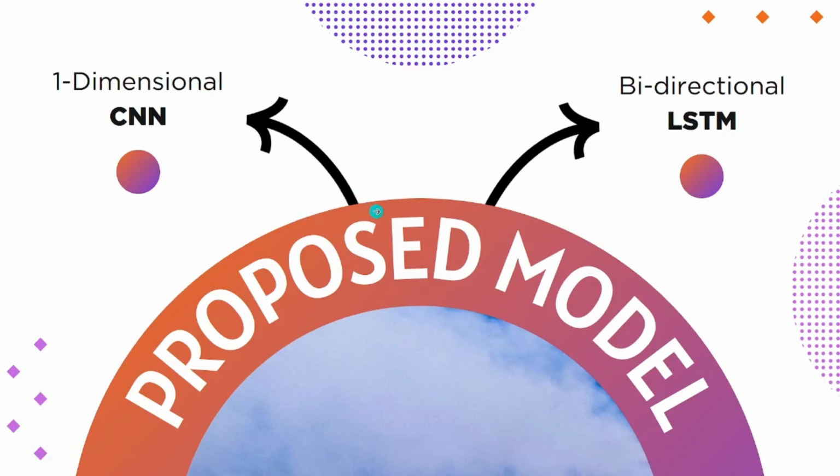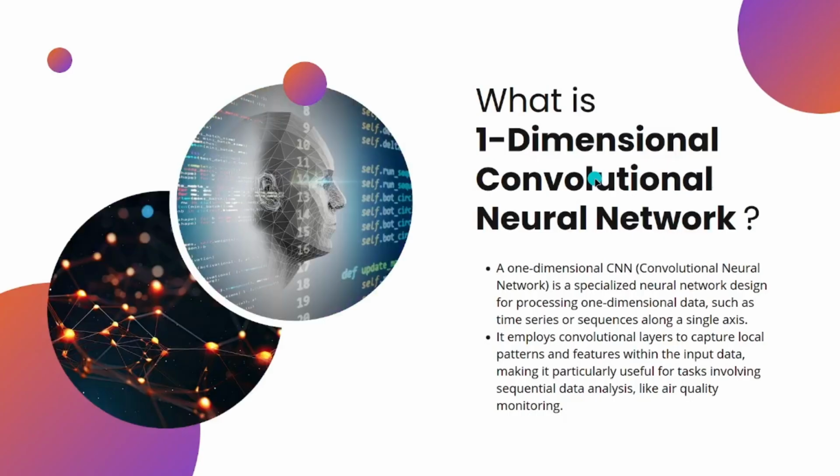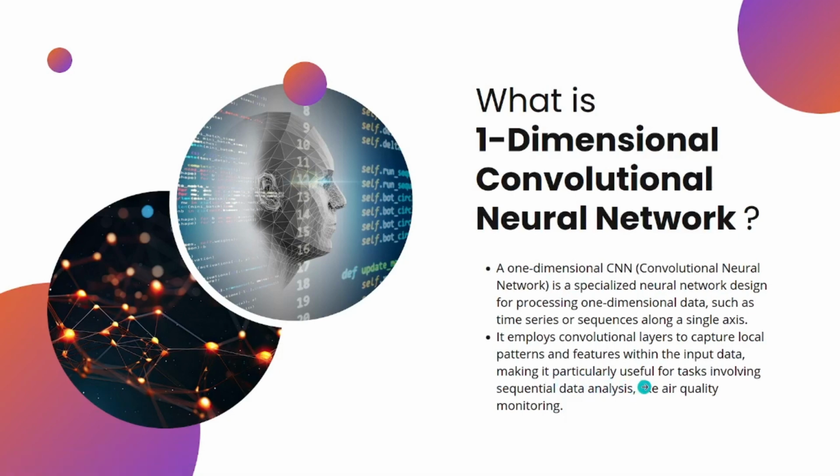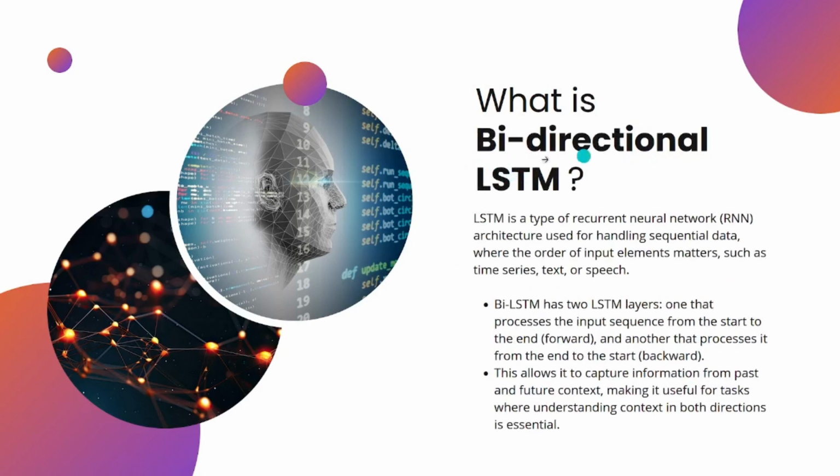Now let's delve into the heart of the research, the proposed model. Our model is composed of two key components, the one-dimensional convolutional neural network and the bidirectional long short-term memory. First, we will discuss what is one-dimensional CNN. This part of our model is designed to capture spatial patterns in the air quality data. The 1D CNN is adept at recognizing intricate patterns and features within the data, allowing us to extract valuable information related to air quality. Next is the bidirectional LSTM.